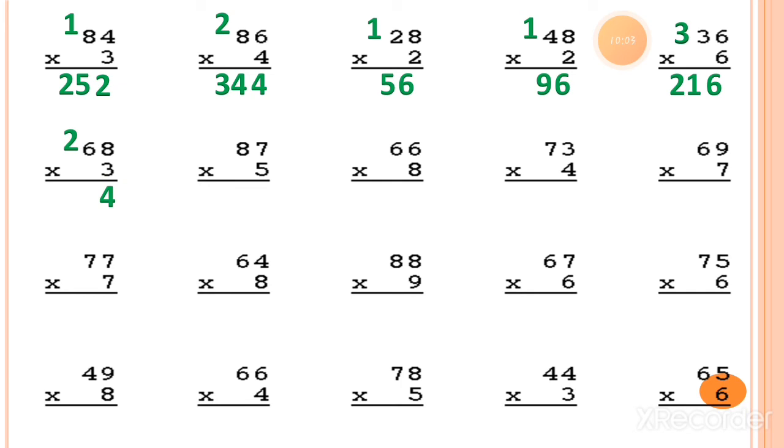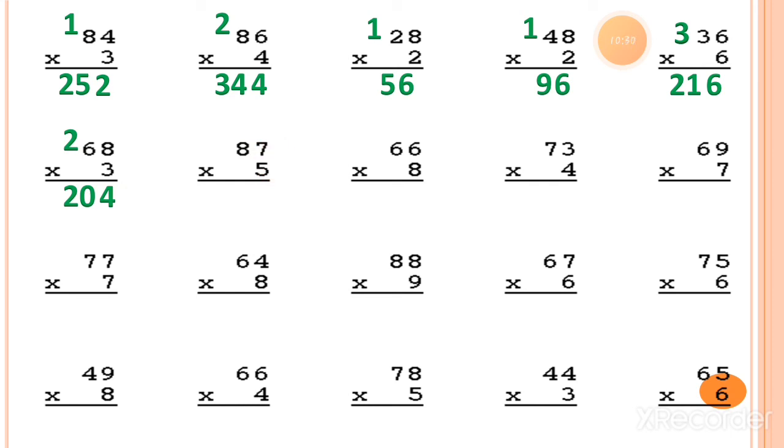So here 3 6s is equal to 18. So in the 18 you have to add 2 number which is carry forwarded. So 18 plus 2 is equal to 20. So for this sum, the answer is 204. What is the answer? 204. This is the answer. Let's move to the next sum.